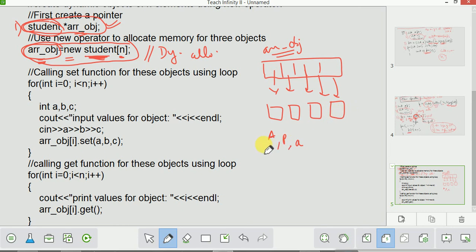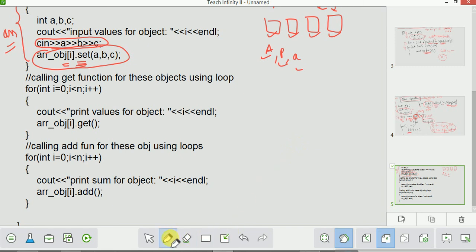So I will need a for loop. This for loop is for assigning. I will take input abc from the user, and then I will call the set function for each object. First this object will be assigned, then this, then this, then this. Next I need to print the value of each object.